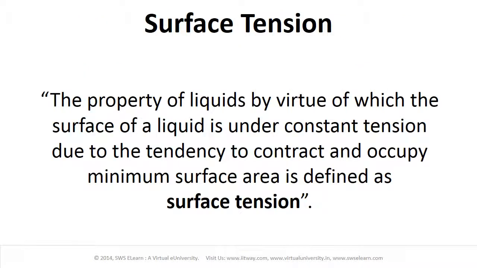Definition: the property of liquids by virtue of which the total surface of liquid is under constant tension due to the tendency to contract and occupy minimum surface area is defined as surface tension.